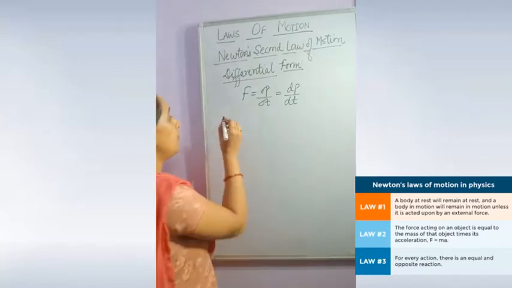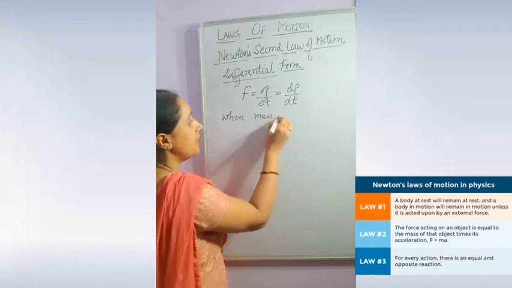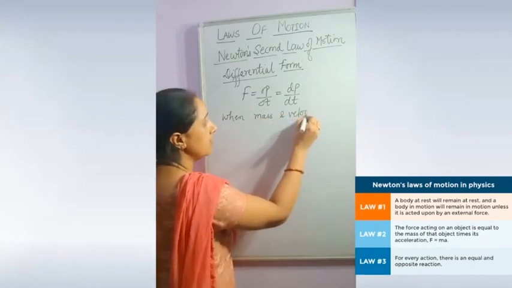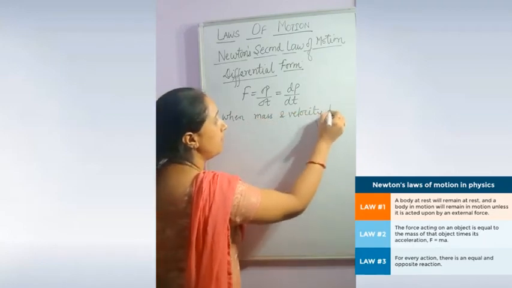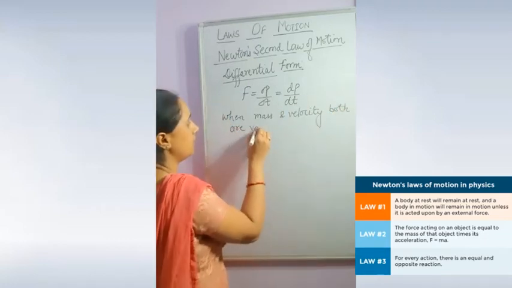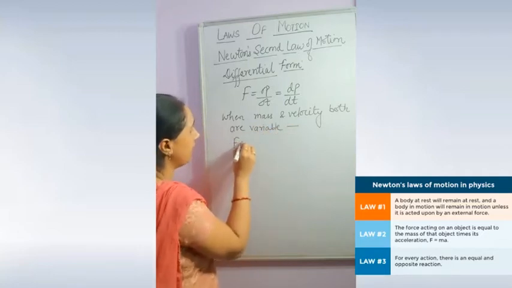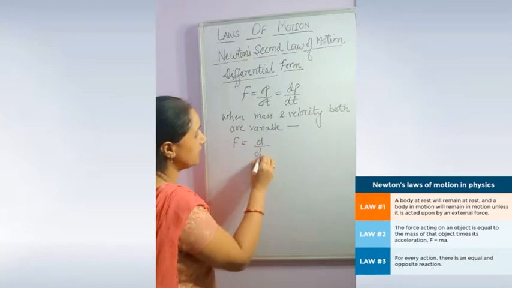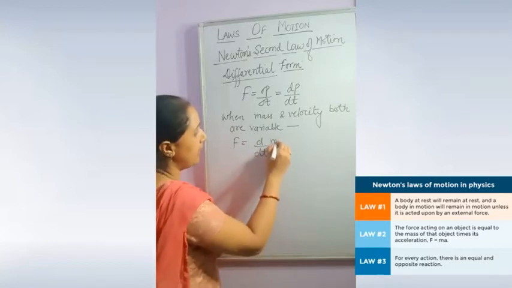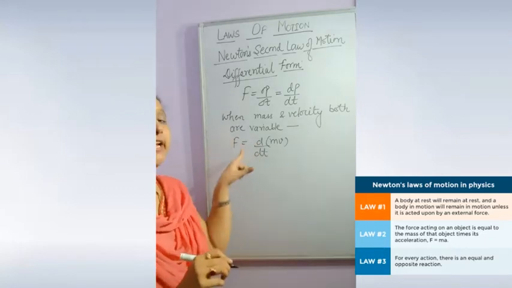So when mass and velocity both are variable, then what do we write? d upon dt of mv. What am I writing? d upon dt of mv.